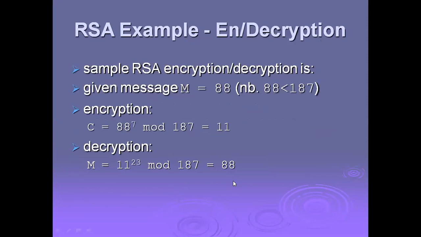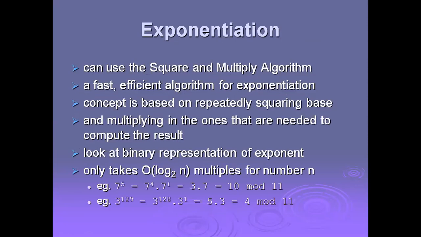With the help of these two, we perform simple RSA encryption and decryption. Given message M equal to 88, the encryption operation is C equal to 88 to the power of 7 modulus 187, equal to 11. Decryption is M equal to 11 to the power of 23 modulus 187, equal to 88. So the original message is 88, we encrypted it as 11, and once again 11 is decrypted as 88. This is how the RSA algorithm works.